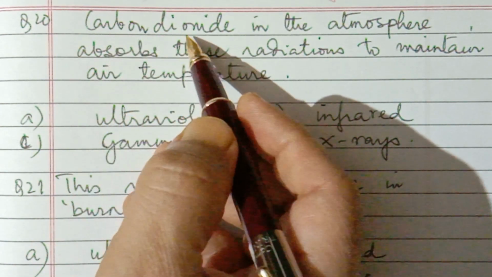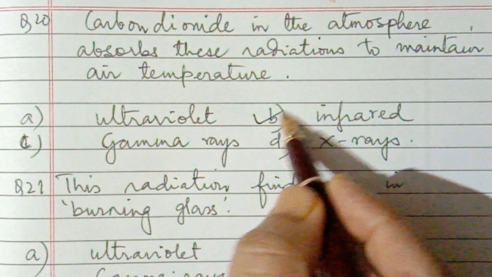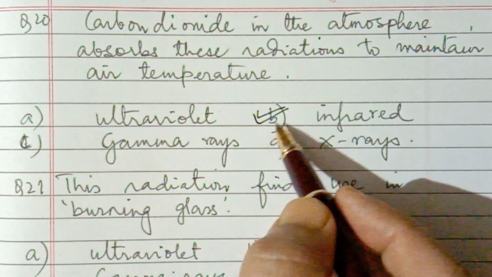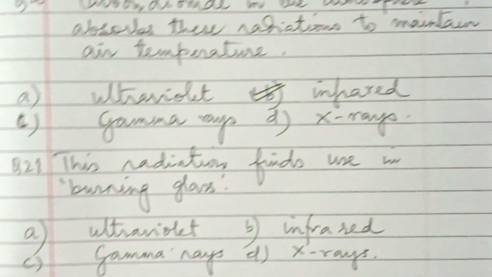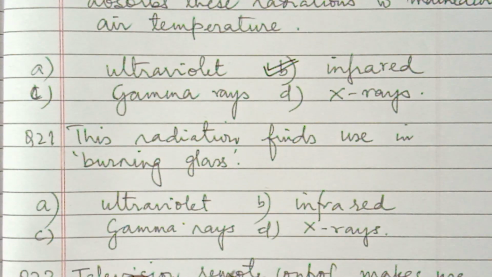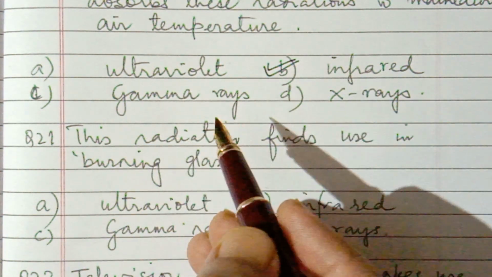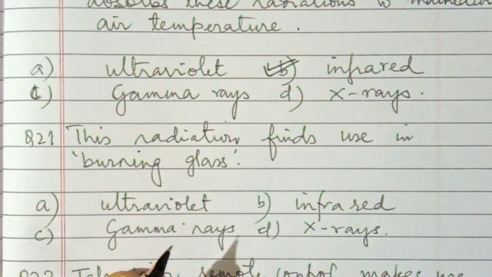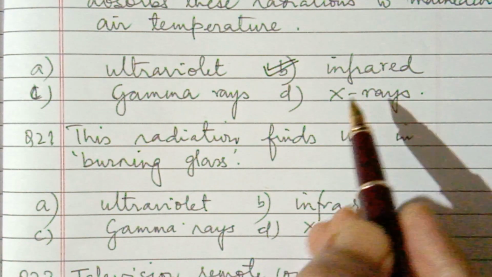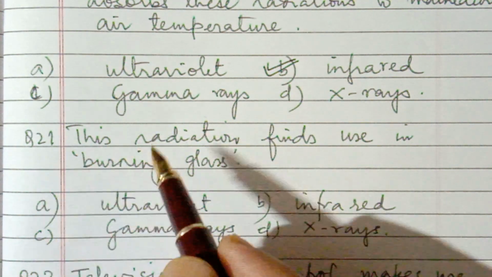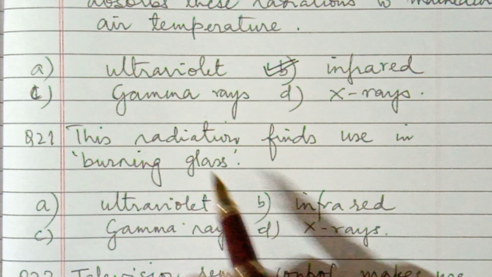One of the greenhouse gases, carbon dioxide, absorbs infrared radiation, which is responsible for heating and maintaining the temperature. So infrared radiations are absorbed. This is useful in the greenhouse effect.